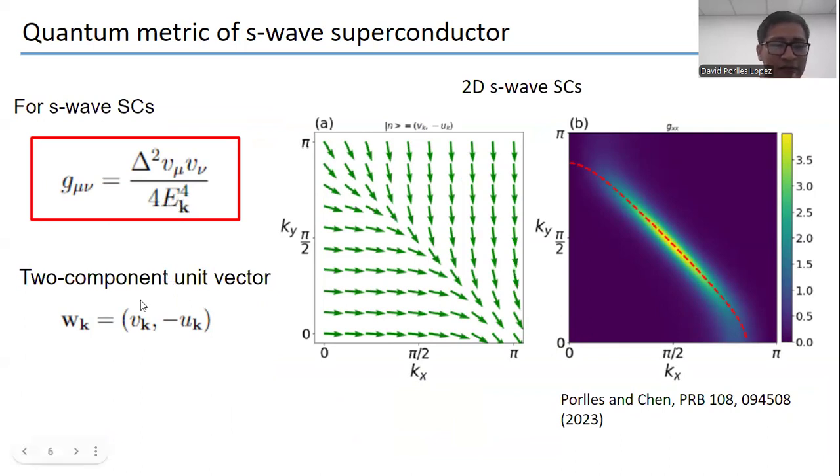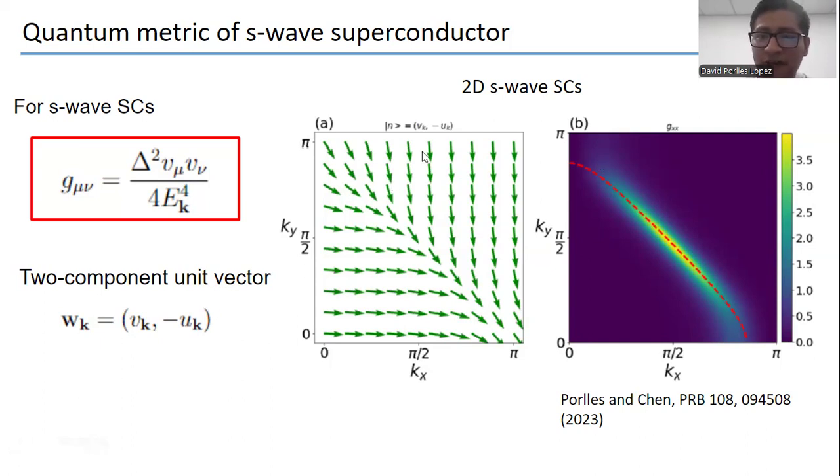Now, we also define this unit vector, as I said previously, for the filled quasi-particle state. We define this unit vector using the Bogoliubov coefficients because it will help us to visualize the quantum metric, and we will see that now.